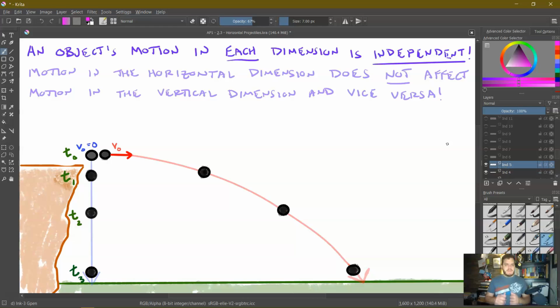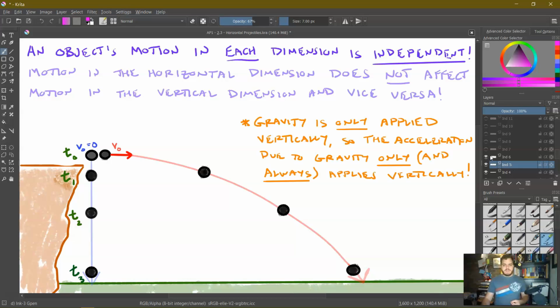And the important thing here is that this demonstrates to us that an object's motion in each dimension is totally independent. So motion in the horizontal dimension does not affect motion in the vertical dimension, and vice versa. Which is why this one moving straight up and down, and the vertical part of this projectile's motion, which would be up and down, are actually identical. But let's go through that in a little bit more detail. Let's start by looking at what they share in common, which is the vertical motion.